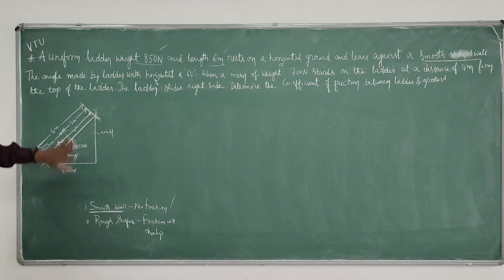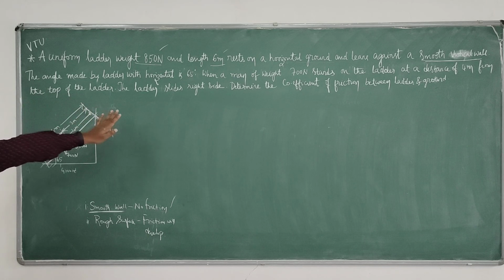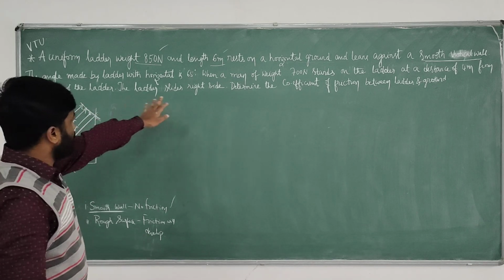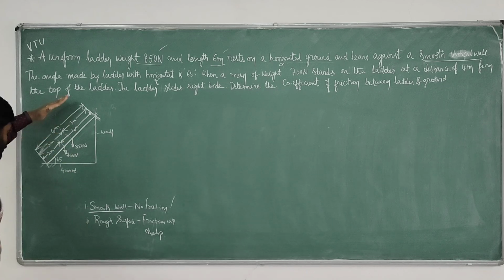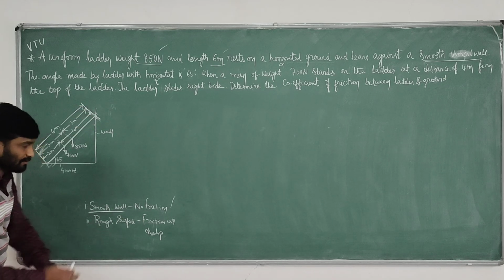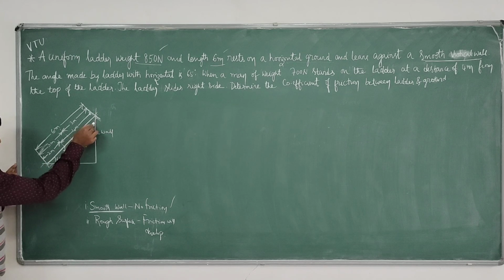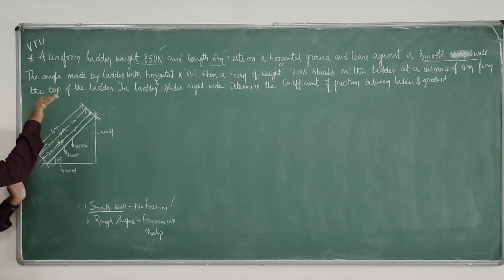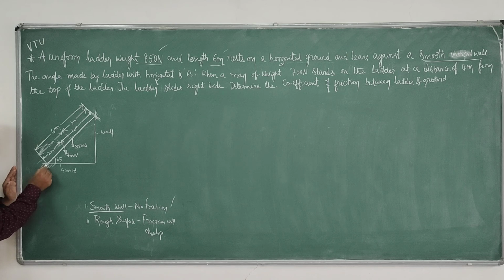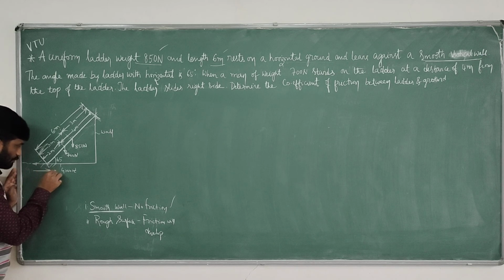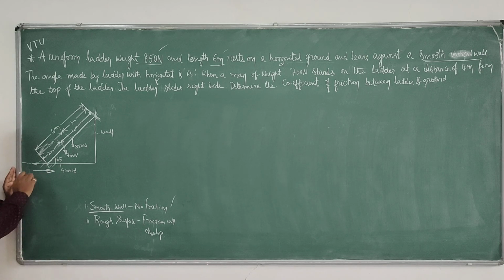The ladder slides to the right side. If the possibility of slippage is like this, the motion trend is on this side. Therefore the reaction will develop on this side at the bottom.